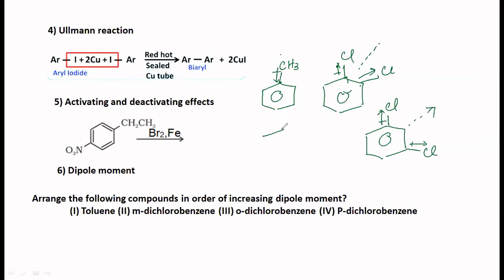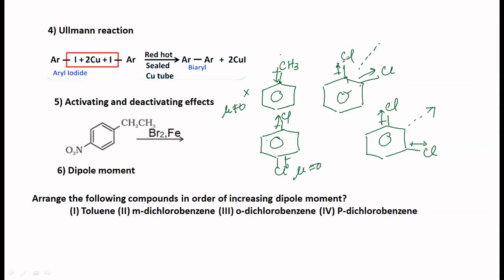And if you take the para isomer, it will be Cl there, Cl over here. You can say that it is going to be 0 because this will be in this direction, this will be in this direction. This is 0. In this case, it is not 0, mu not equal to 0. In these two cases also, mu not equal to 0.